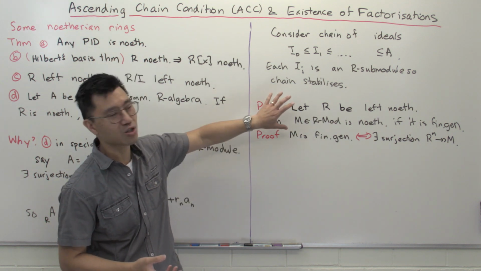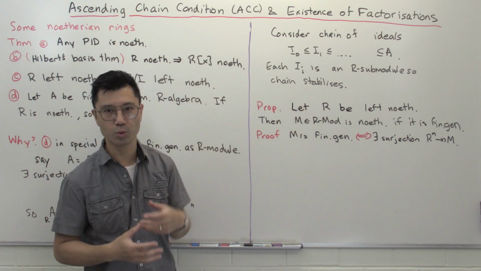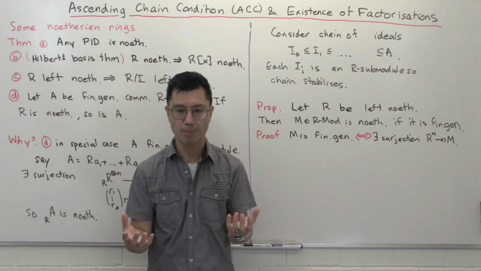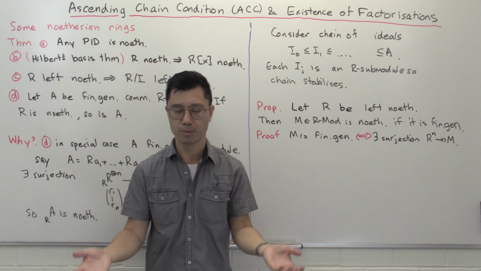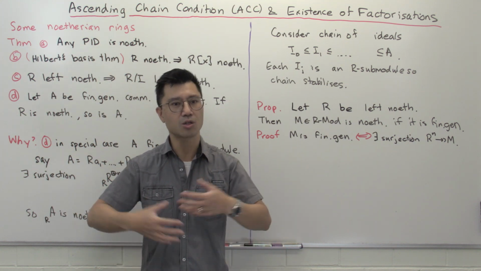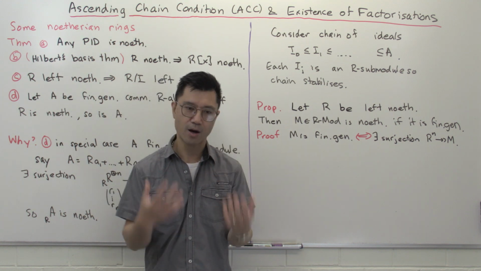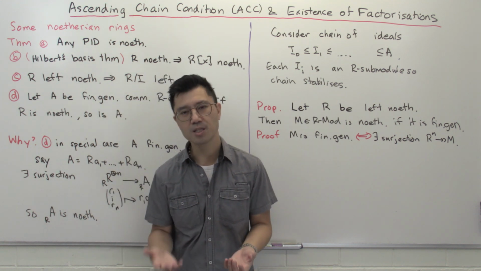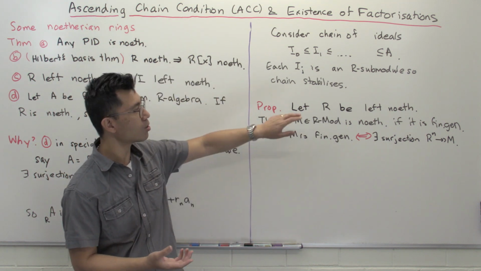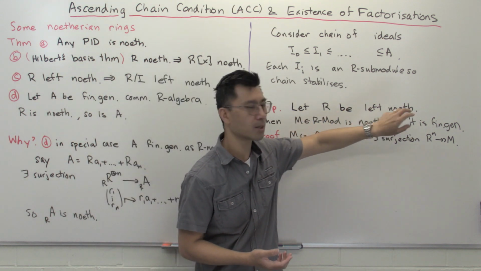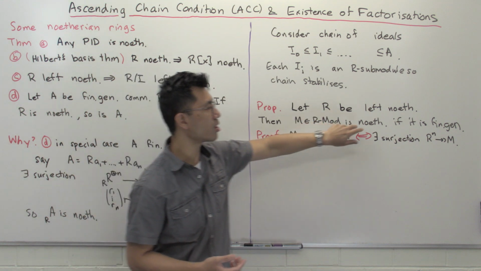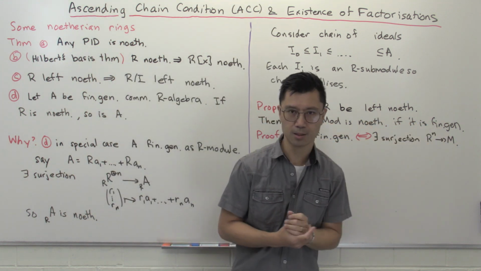I want to finish off this video with this little proposition, which is really nice. A natural question to play around with is, suppose you have some finitely generated module. Is it true that a submodule will also be finitely generated? You'd like to work often in a finitely generated environment. Unfortunately, this is not true in general. But one environment where it is true is when R is left noetherian. In that case, an R module M is noetherian if and only if it is finitely generated.